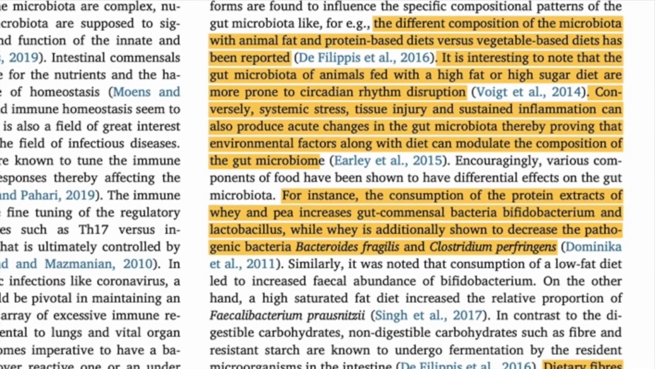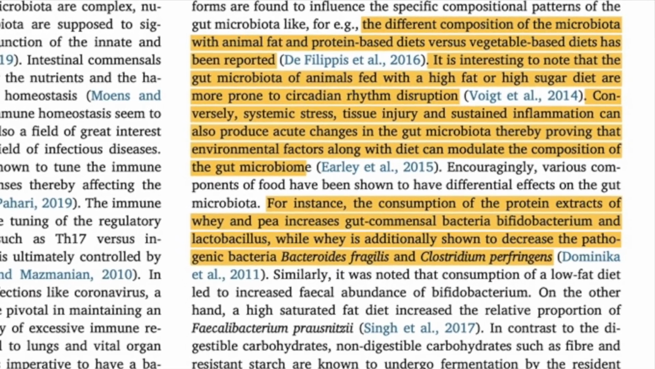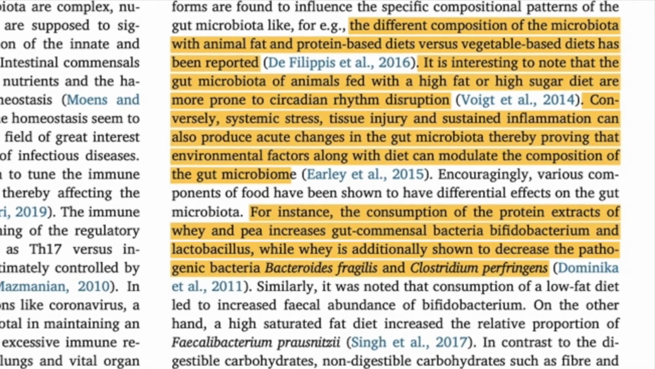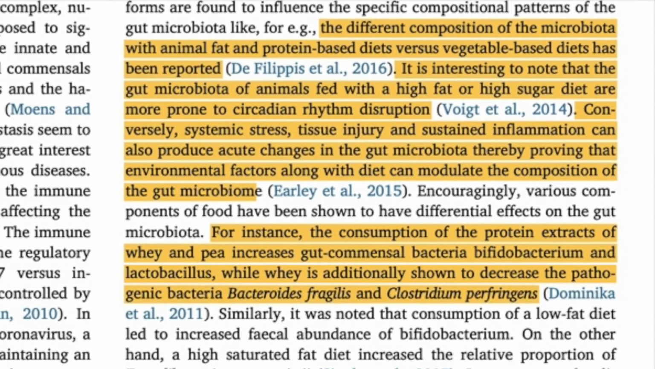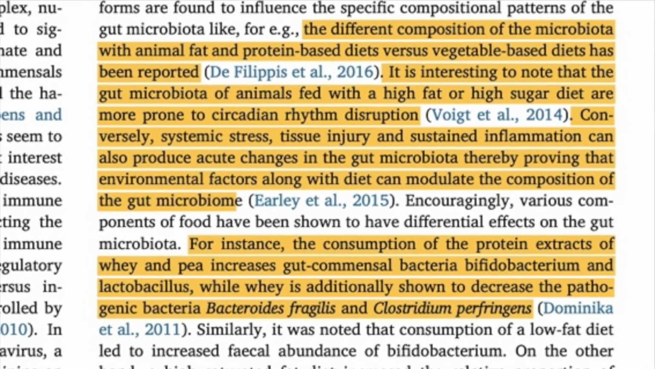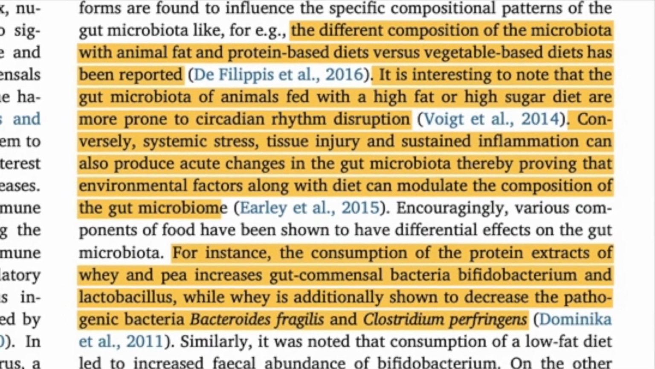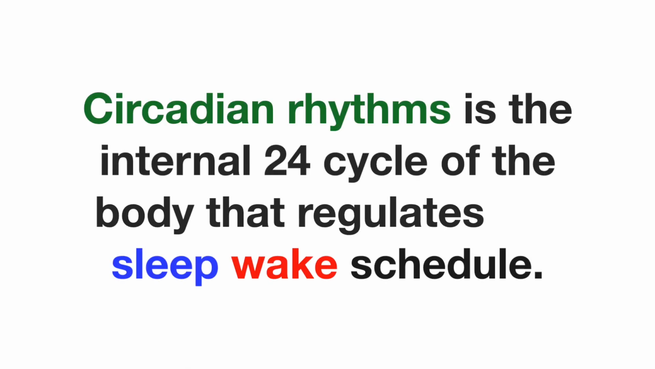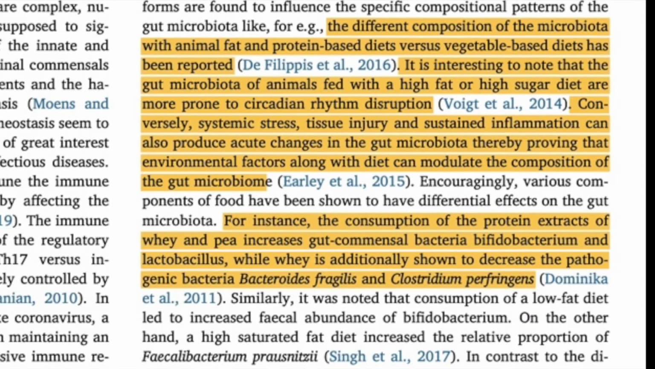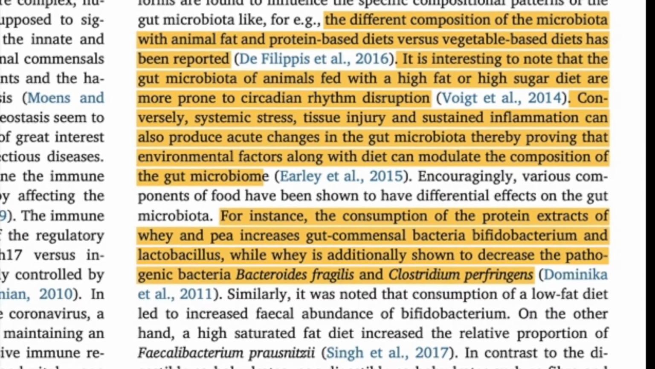As said here, different diets affect what's in the gut microbiome. Animal fat and protein-based diets versus vegetable-based diets are very different. High-fat diets that tend to be associated with protein-based diets have been associated with circadian rhythm disruption. Circadian rhythm is the internal 24-hour cycle of the body that regulates the sleep-wake cycle. Along with diet, environmental factors can modulate the composition of the gut microbiome.